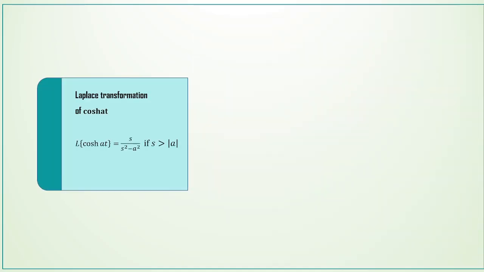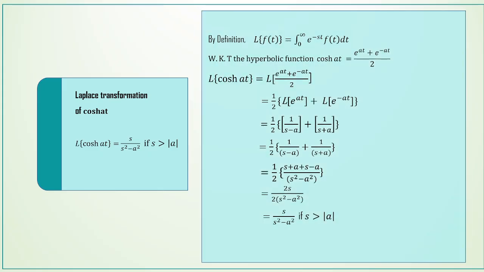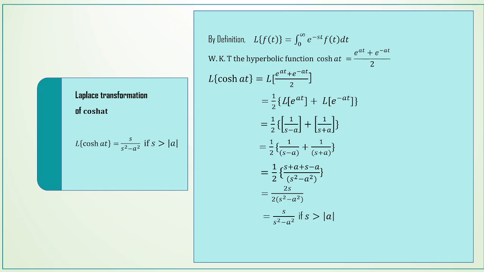Then the next property. By using this property, we can find the Laplace transformation of cos hat. So let us see how to find this. By the definition, L of f of t is equal to integral 0 to infinity e power minus st f of t dt. And we know that the hyperbolic function cos hat is equal to e power at plus e power minus at by 2.